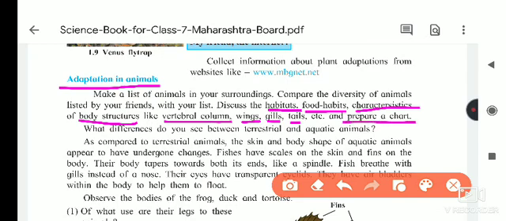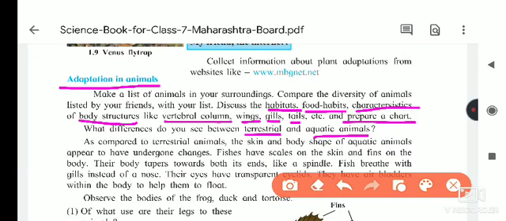What difference do you see between terrestrial and aquatic animals? You will easily say that terrestrial animals have lungs for respiration, but aquatic animals use gills for respiration. Then again, terrestrial animals walk by legs, while aquatic animals like fishes have different organs, like fins, for locomotion.